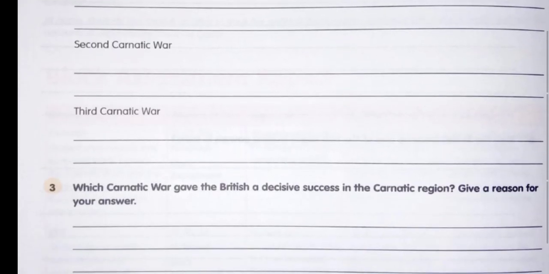Now the third question: why did the Carnatic War give the British decisive success in the Carnatic region? Give a reason for your answer. The Third Carnatic War in 1765 gave the British decisive success in the Carnatic region. Even though they gave back some territories to the French, the British ensured that the French were not allowed to fortify the areas under them. This was the condition when the French got defeated.